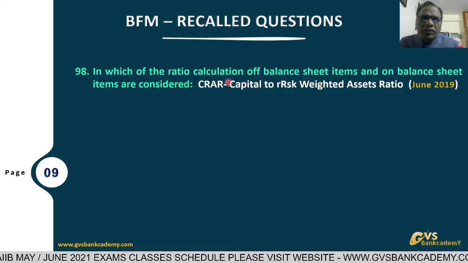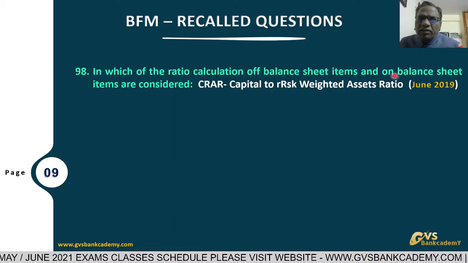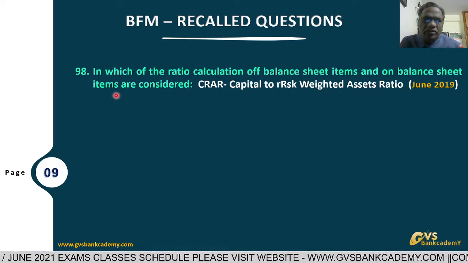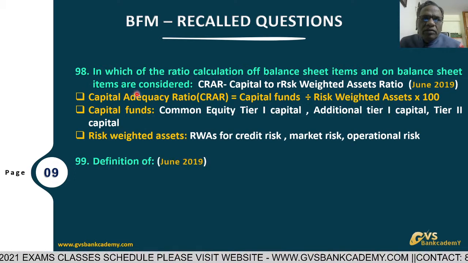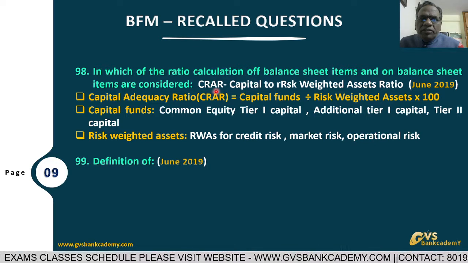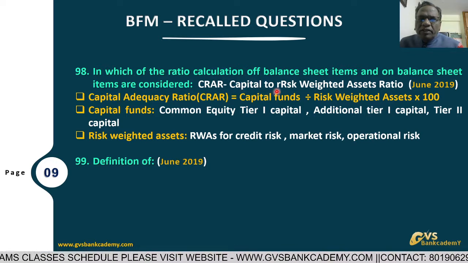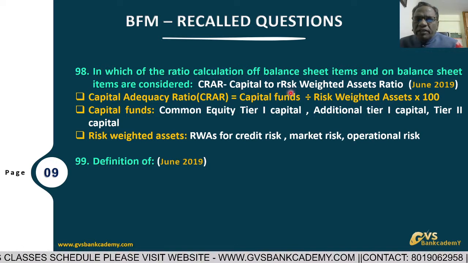Question 98. In which ratio calculation are off balance sheet and on balance sheet items considered? This is a very important and very critical question. The ratio is CRAR, capital to risk weighted assets ratio.